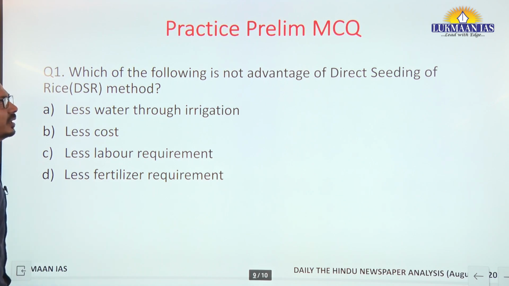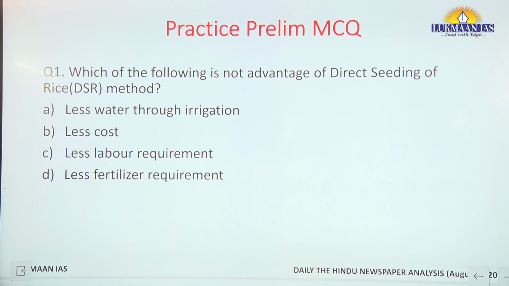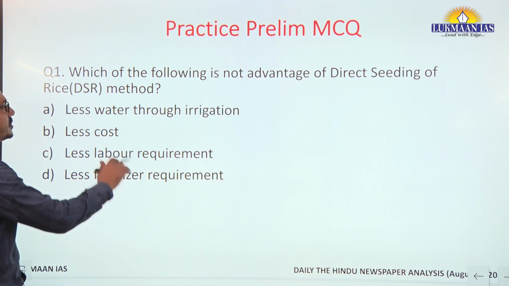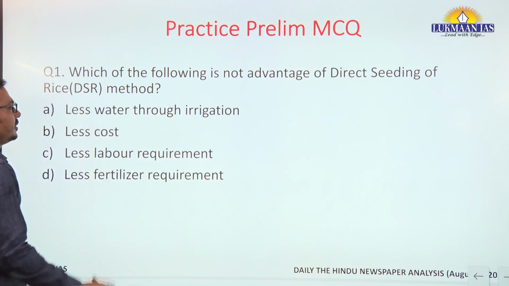Yes, what should be the answer to this question? So option B, listed fertilization. Yes, good. So, which of the following is not an advantage of the direct seeding of rice method or technique?